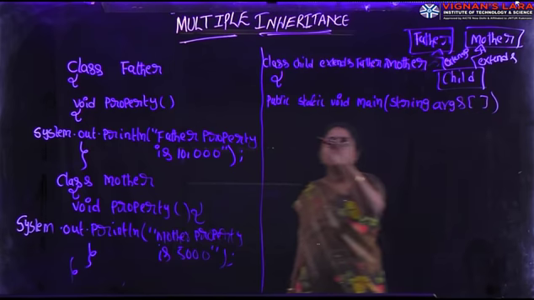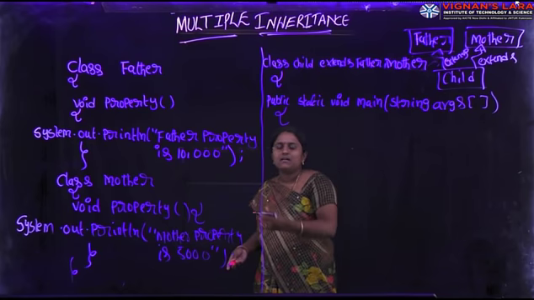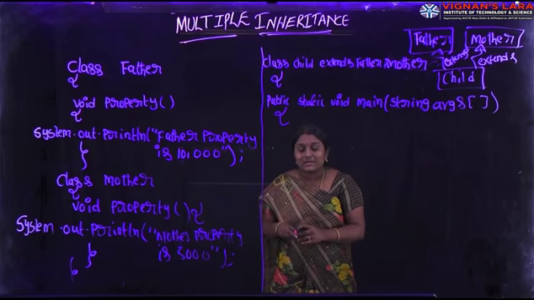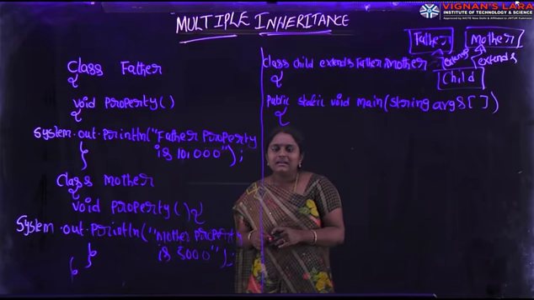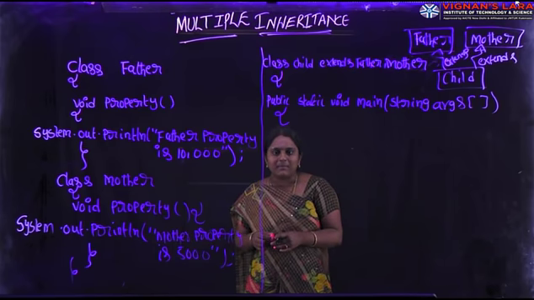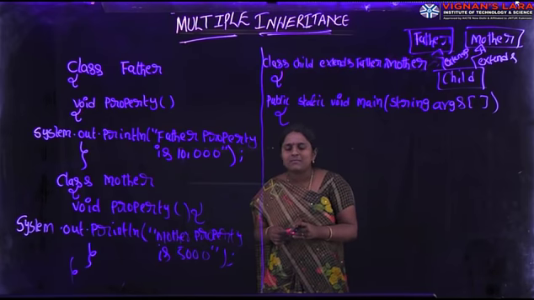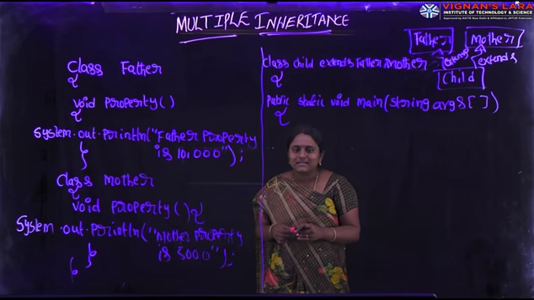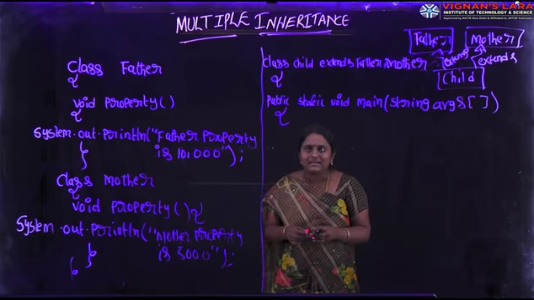After defining main method, we have to create object of subclass in our program. So what is the subclass? Child is the subclass. In the inheritance concept, we can create object of the subclass. If we create an object of the subclass, we can access both superclass members and subclass members. But if we create an object of superclass, we can only access superclass members but not subclass members. That's why we always create object of subclass in inheritance concept.